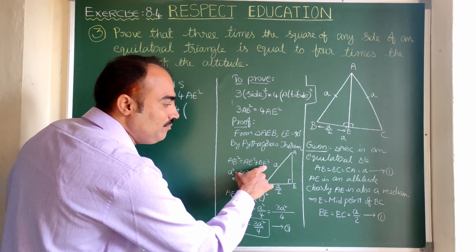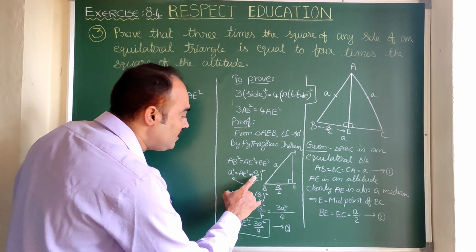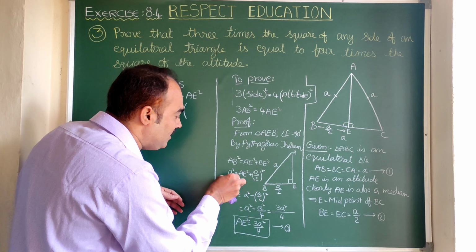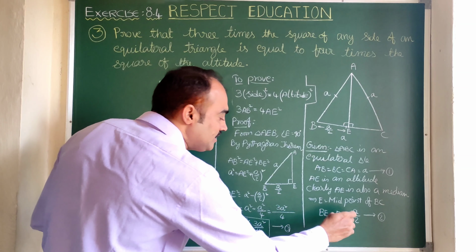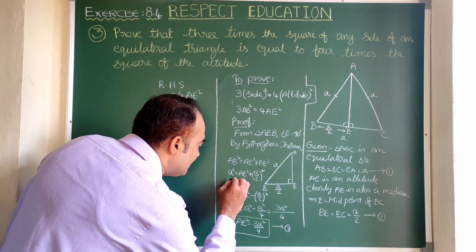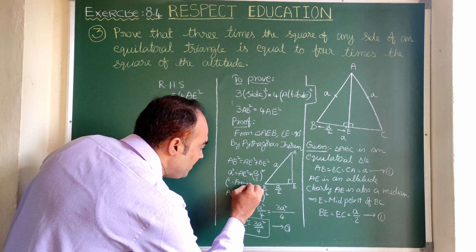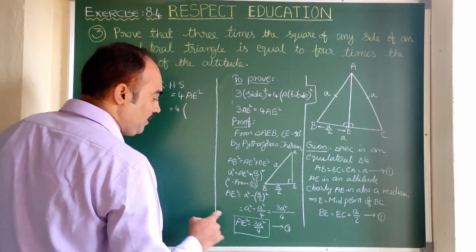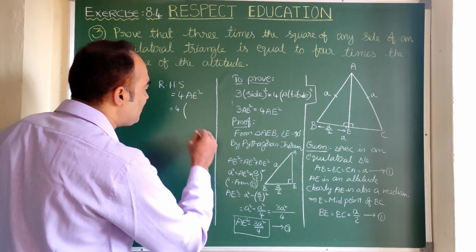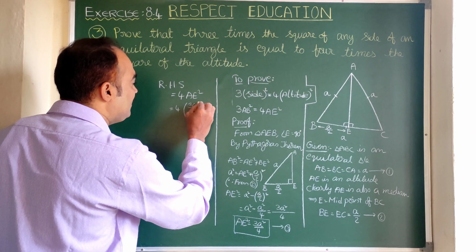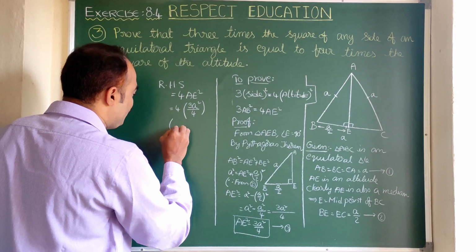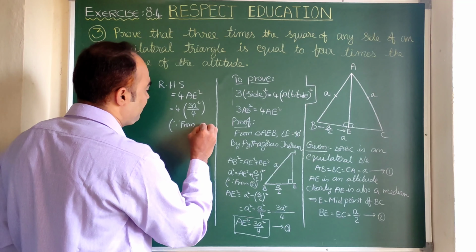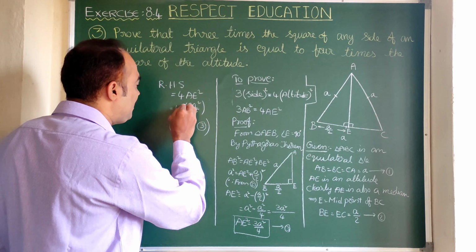Here in place of BE we have written a by 2 whole square, and we need to mention that this is using equation 2. Now let us come back. In place of AE square I can add 3a square by 4, since it is from equation 3. Let us cancel 4 and 4.